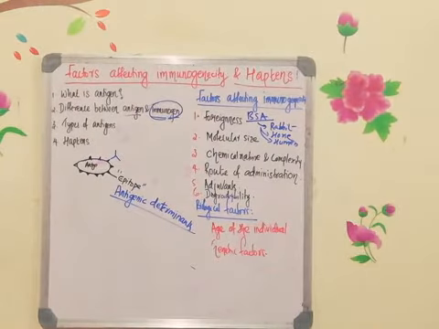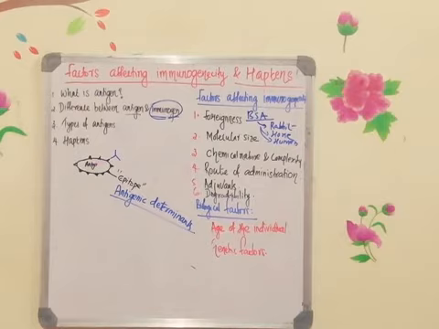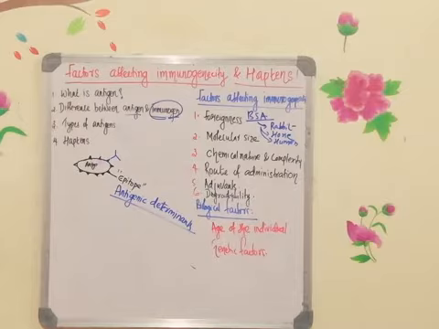Clear? Now the second one is molecular size. Molecular size of an antigen is very, very important. If the molecular size of an antigen is less, then it will not be identified by the immune system. If the size is less, then immunogenicity is less. If the size is more, then immunogenicity is more. If it is too high also, the immune system cannot identify it. There should be a proper size, then only the immune system will identify the antigen.